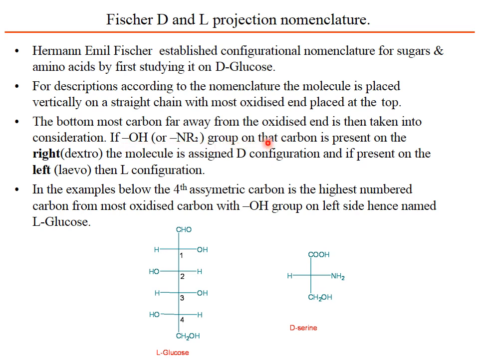Here this is D-serine. Here the most oxidized carbon is at the top, and the NH2 group is on the right side, so it is D-serine. If this NH2 is on the left side, then this is L-serine, and this one is D-serine.